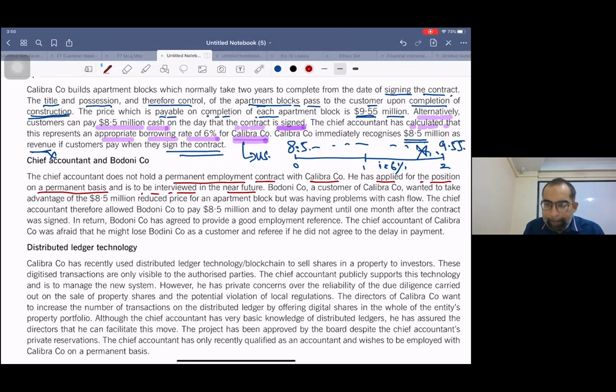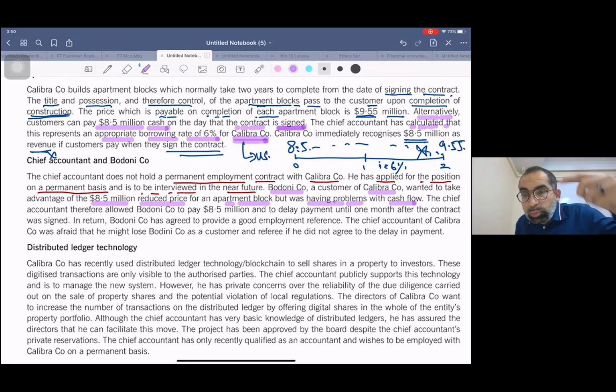Okay, now a new name in the question. Badoni company, a customer of Calibra company, wanted to take advantage of the 8.5 million reduced price. Please don't sleep. 8.5 million for an apartment block, but was having problems with the cash flow. So this customer wants to avail this facility, because obviously the 8.5 million is the reduced price.